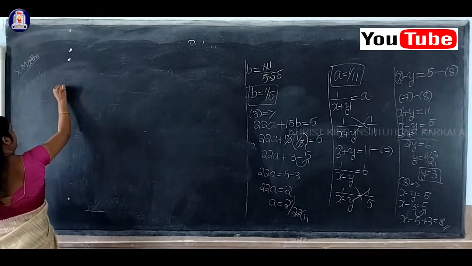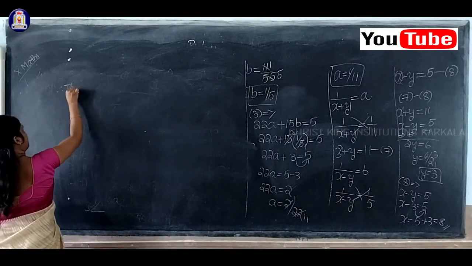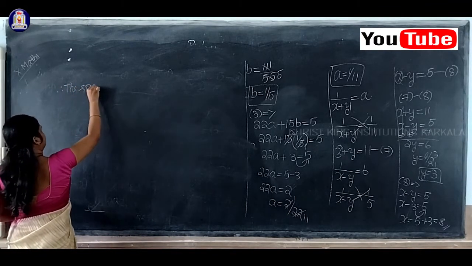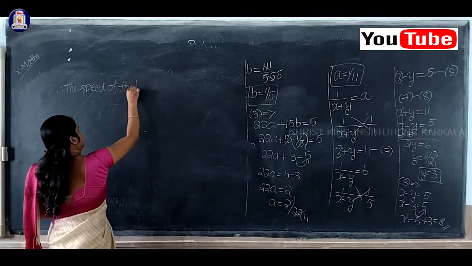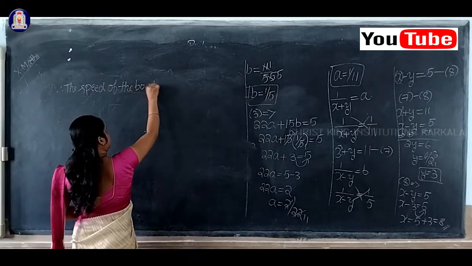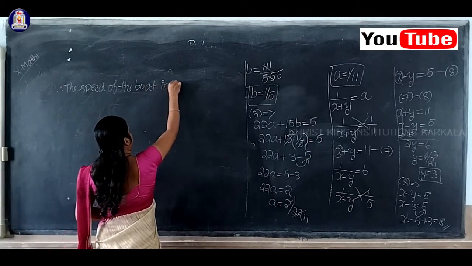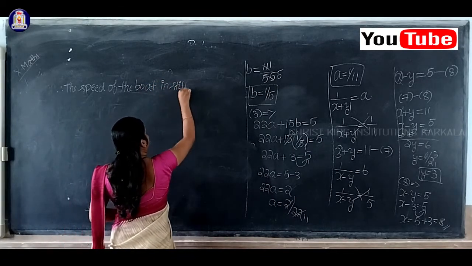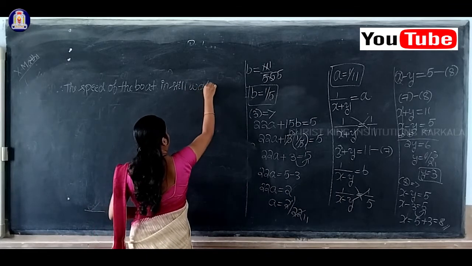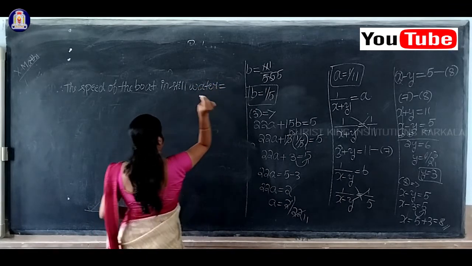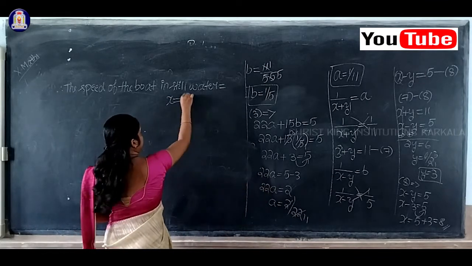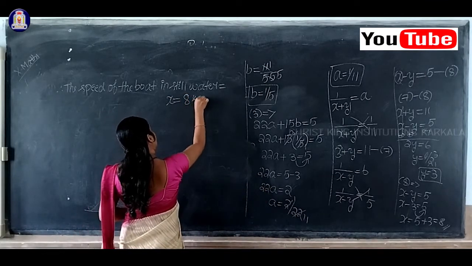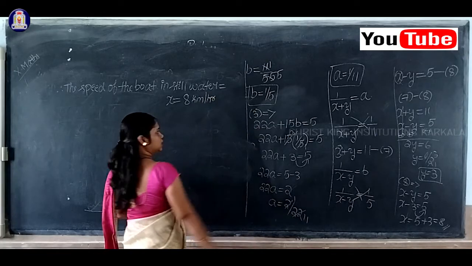Therefore, the speed of the boat in still water is nothing but x, but what is the value of x? x is equal to 8, so this is equal to 8 kilometer per hour.